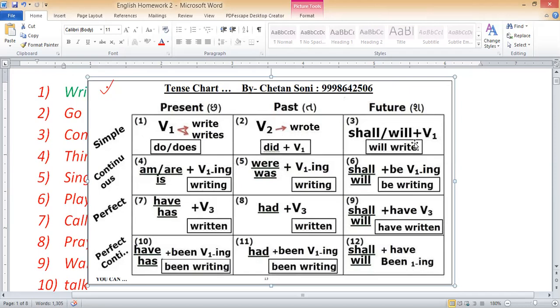It means the main verb. If it is continuous, then the modal shall or will takes be plus V1 ing. If it is perfect future, then shall or will takes have plus V3. But right now we are focusing on only and only simple future. Simple future means it will take only the simple verb. Simple tense will take a simple verb. But the modal of this is what? Mentioning future, the modals are shall and will, not anything else.